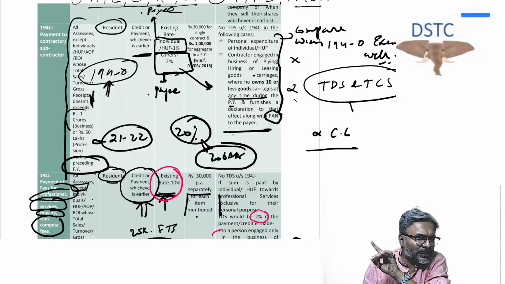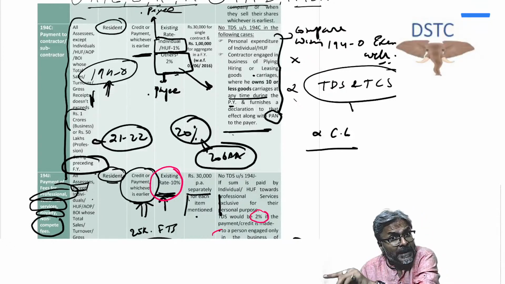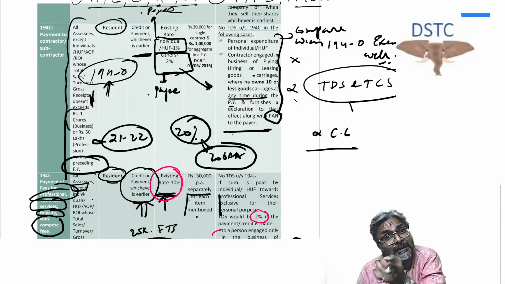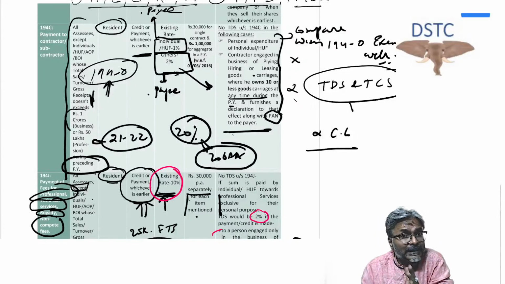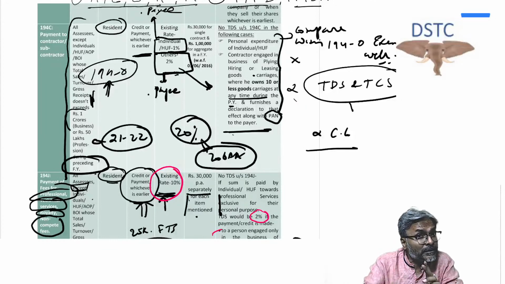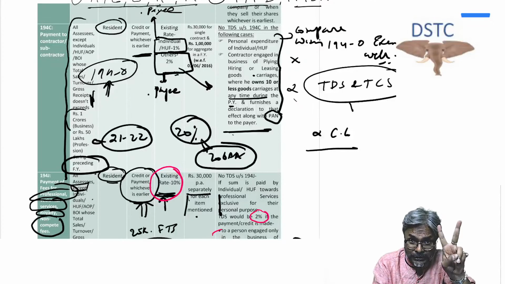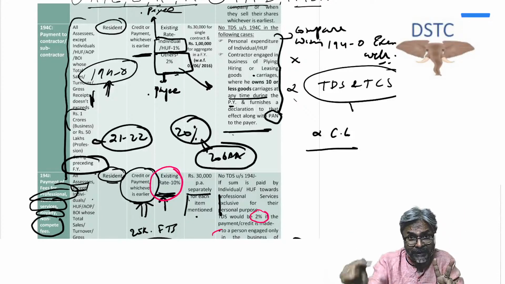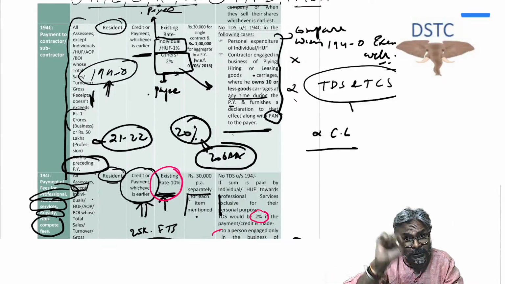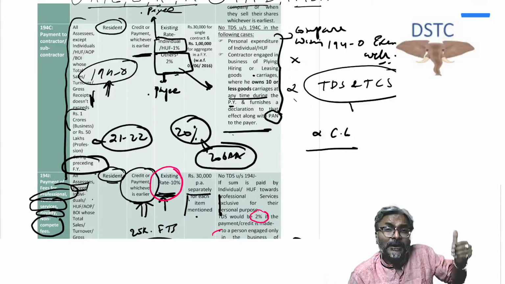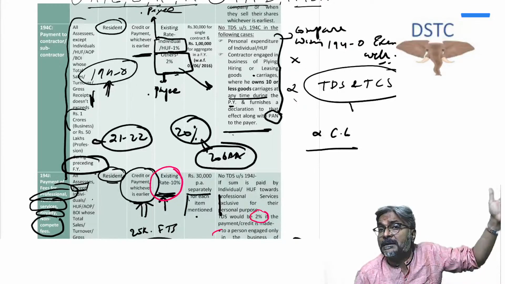There is one more section where on the basis of the payee, the rate will change. Other than these two sections where the TDS rate fluctuates on the basis of the payee, in all the other cases, it is on the basis of the nature of payment that the rate is determined.